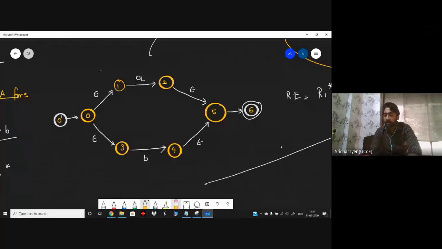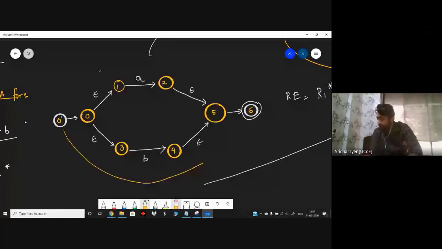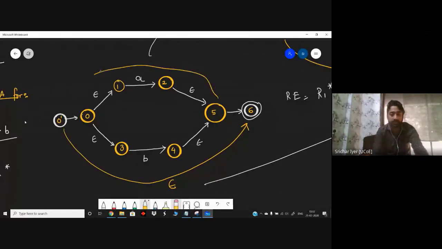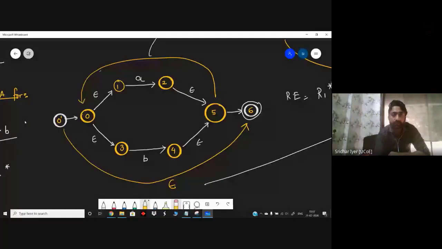Now, how can you convert this particular A plus B into A plus B closure? It's very simple. First of all, there are two conditions. Either it will directly accept a closure. Yes? Are you getting what I'm doing? Either it will directly accept a closure and move into the final state, or the second thing is, once after accepting A plus B, it will again go back to accept one more A plus B. It will be a loop. The same thing we saw in the previous question also. Just make sure the arrows are proper. Otherwise, we will end up making mistakes.